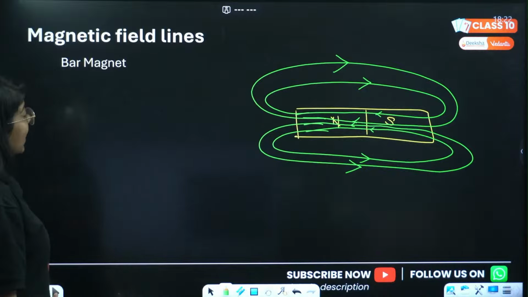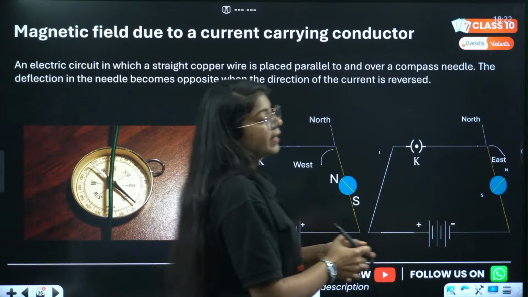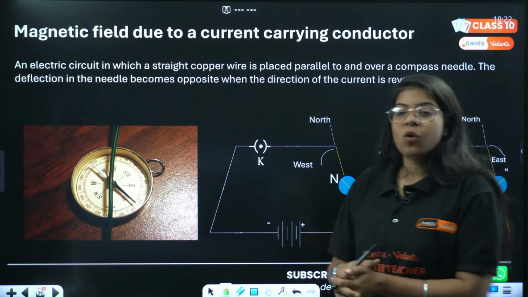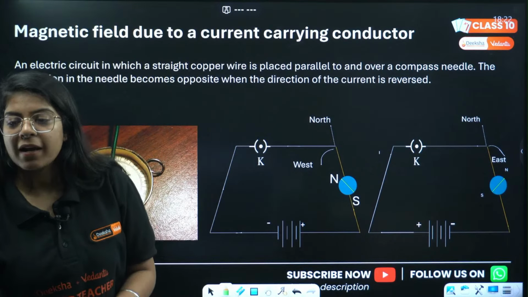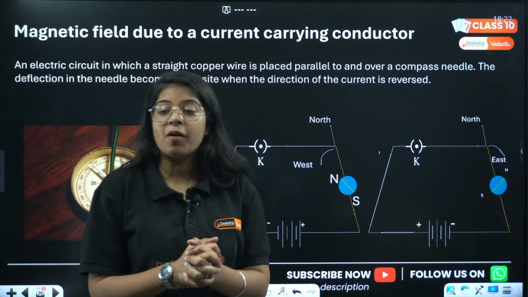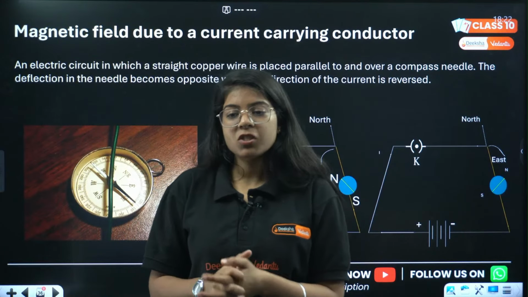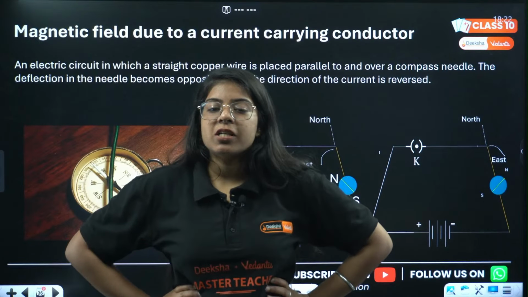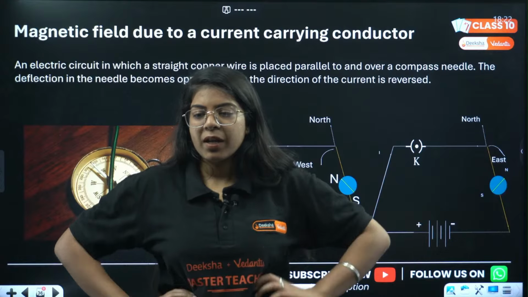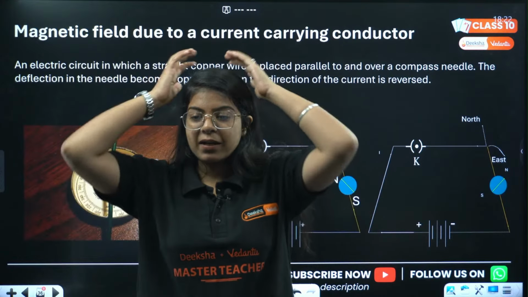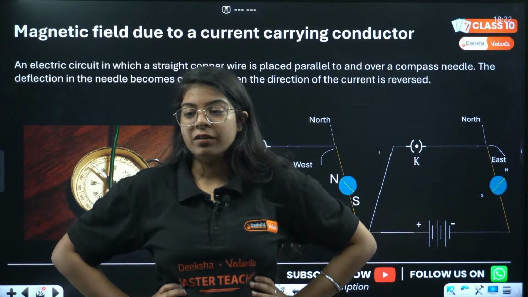चलो, so the next is magnetic field due to a current carrying conductor. This is where Oersted ji came into play. Yes, inside the magnet it is parallel. Yes, uniform magnetic field inside the magnet. Very good. चलो, अब एक दिन Oersted जी अपने घर में कोई तो एक्सपेरिमेंट कर रहे थे. ठीक है, more magnetic field is near the magnet and strongest. Very good. Magnetic fields north to south. Very good.